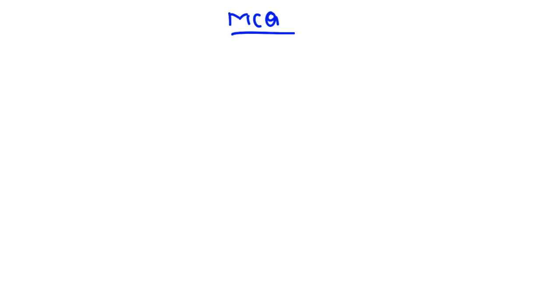So now check our MCQ. Consider the following statements.